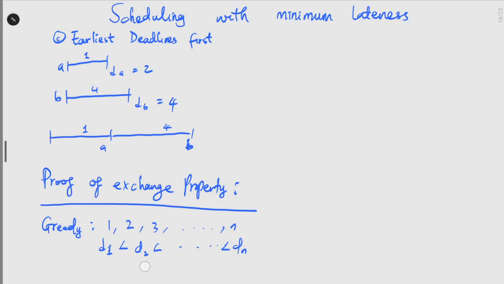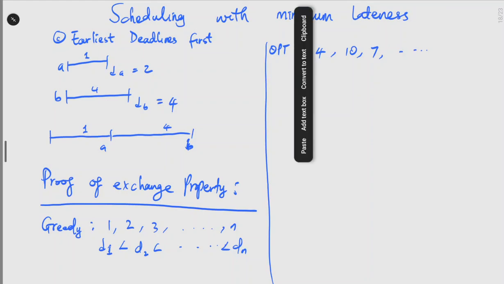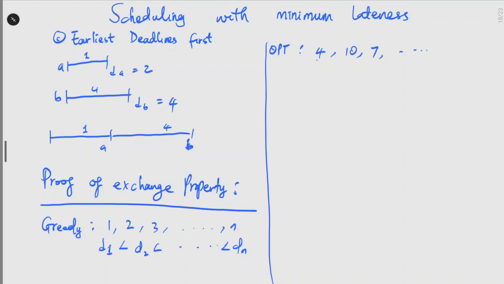Okay, now let's also consider an optimal solution, and this is some other solution. We don't know what this is, but let's say this solution schedules deadline 4 first, then deadline 10, then deadline 7, just that way. It doesn't schedule the earliest deadlines first. By whatever algorithm, it schedules in this order: a job with deadline 4, then a job with deadline 10, and then a job with deadline 7.